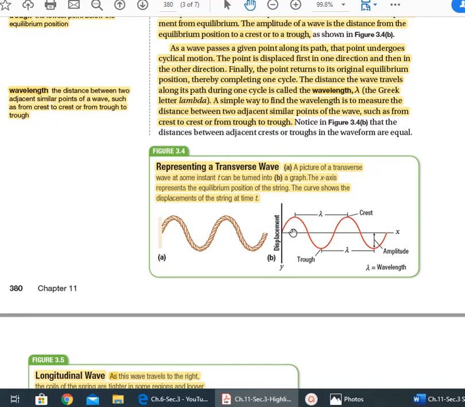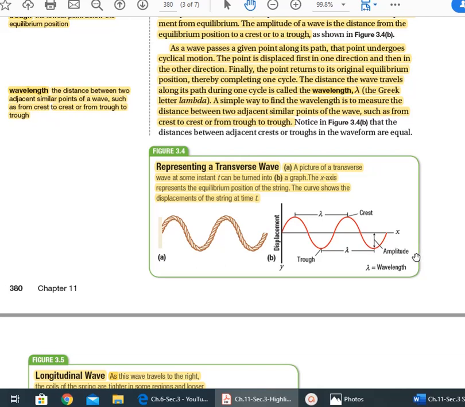Displacement is the change in position from the equilibrium position to the new position of the particle. Here it's the highest point, which is the crest, and here it goes to the lowest point, which is the trough. The distance between the equilibrium position and the highest position, which is the crest, or between the equilibrium position and the lowest point, which is the trough, whether it's this part or this part, we call it amplitude. It's written here, amplitude.